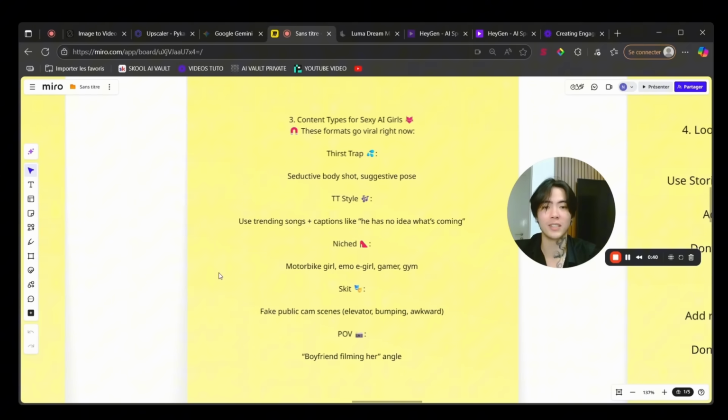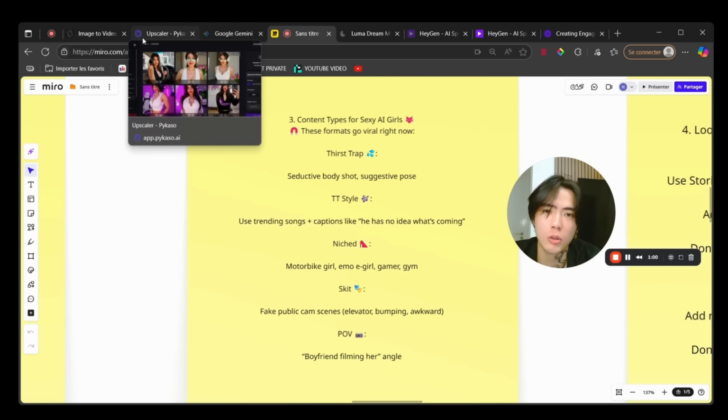We'll do exactly the same thing, right? So you can do this in an elevator, or just generate a video of the girl with a third camera, someone else filming, and then she's just doing something very awkward. That works very, very well. Let me show you an example.